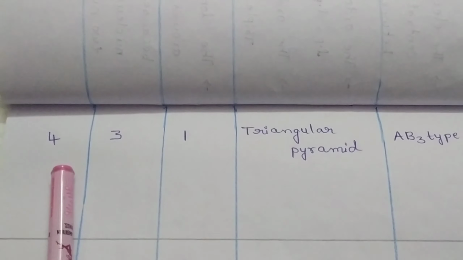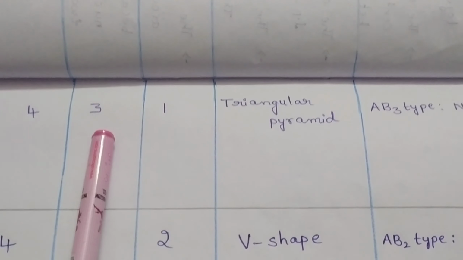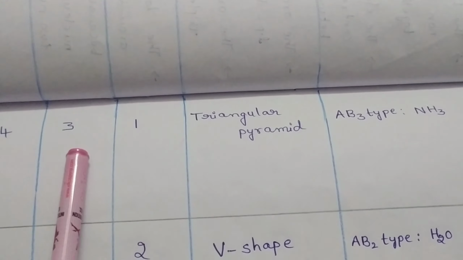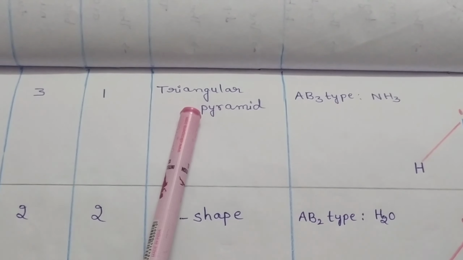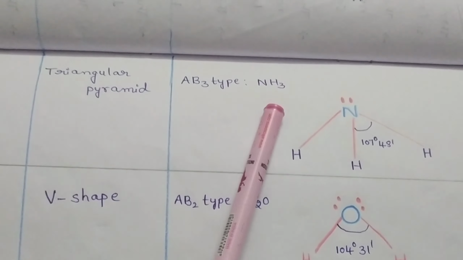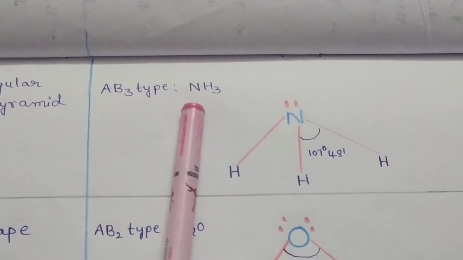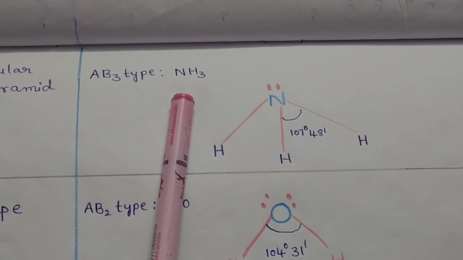If a molecule contains 4 electron pairs, among them 3 are bonded pairs of electrons and 1 is a lone pair of electrons, such molecules are in the shape of a triangular pyramid. For example, ammonia. In ammonia, nitrogen is the central atom.